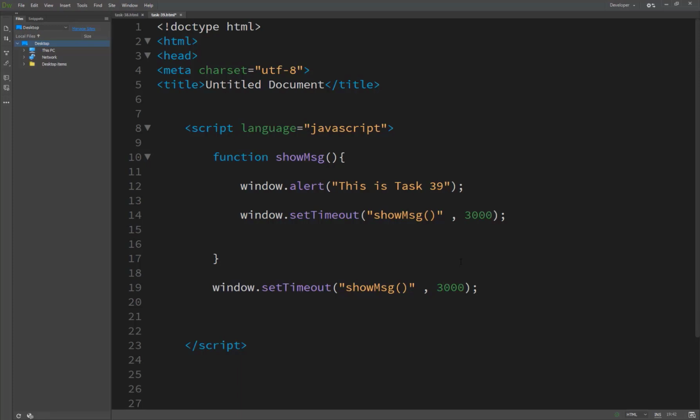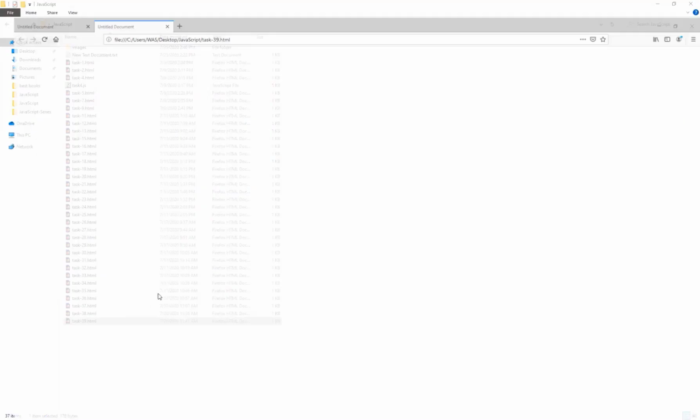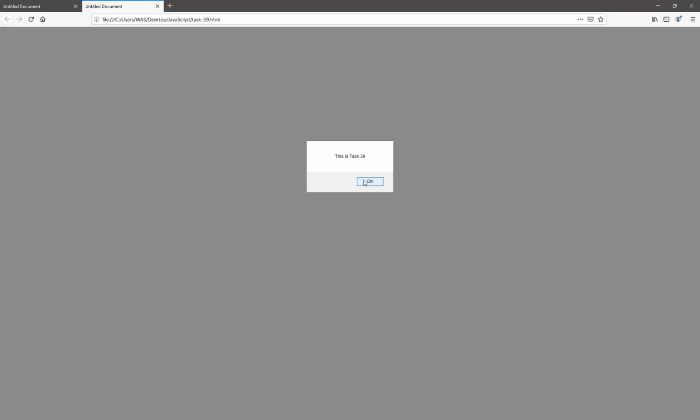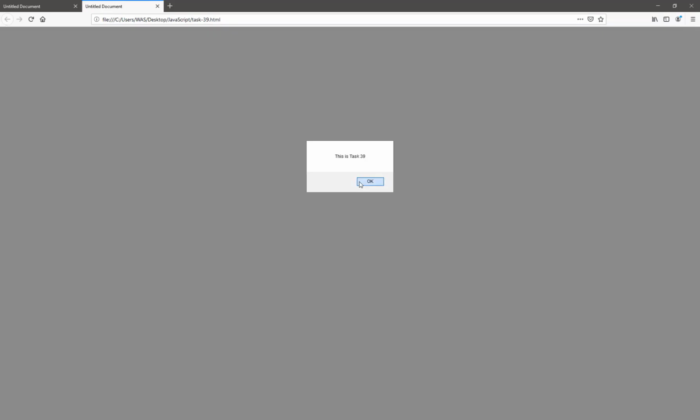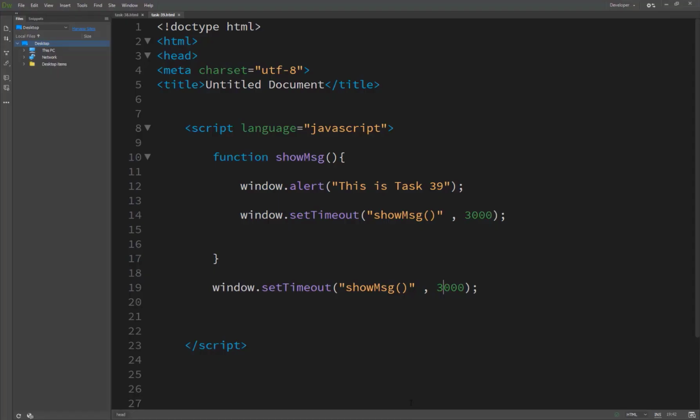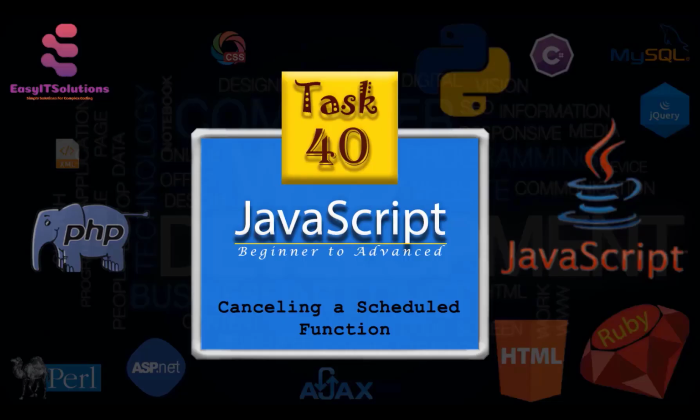The alert dialog box will appear every 3 seconds. To get out of this, simply close the browser window. Here we go and see our result, task 39, and you will see that every 3 seconds it appears automatically. I close this by pressing OK, and it appears again without refreshing. This is called scheduling a function for recurring execution, repeatedly more than one time. So our task 39 is completed.